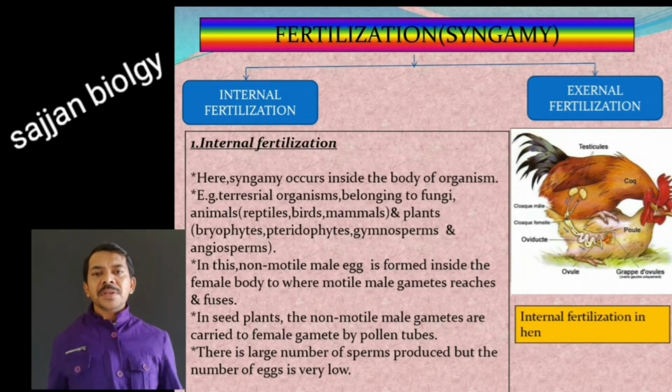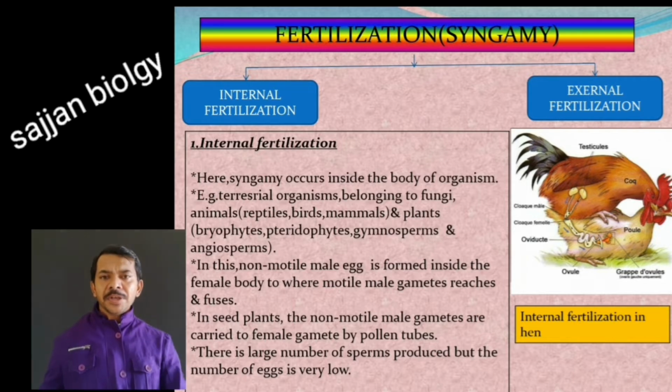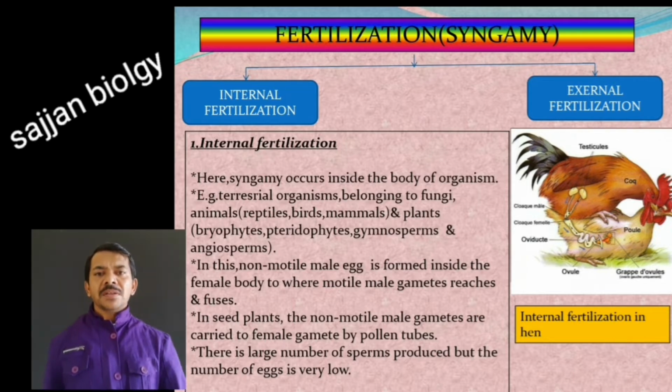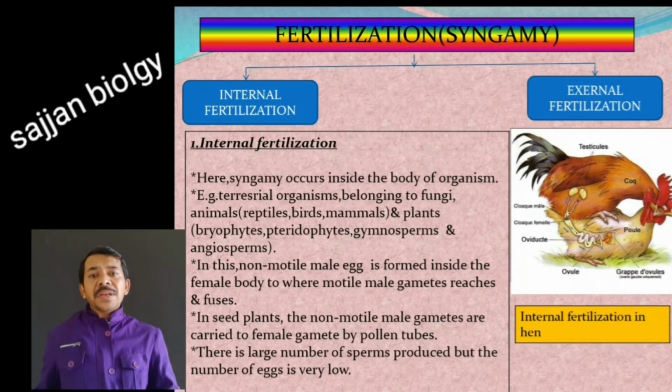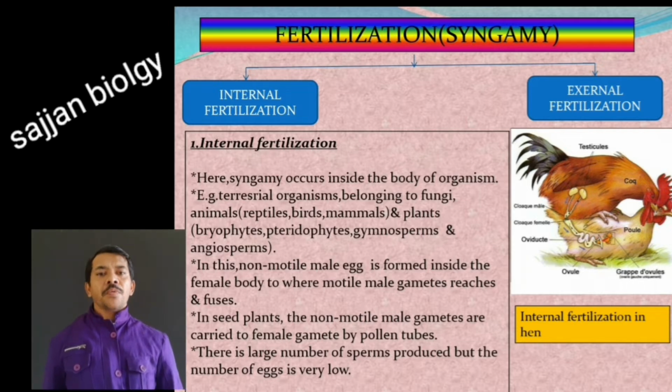In plants, too, a large number of pollen grains are released. Pollen grains carry the male gametes, and when released in large numbers they are carried by wind or water, or any other medium, to reach the stigma of the flower. From the stigma the pollen grain forms a pollen tube through the style, and finally it reaches the ovary.